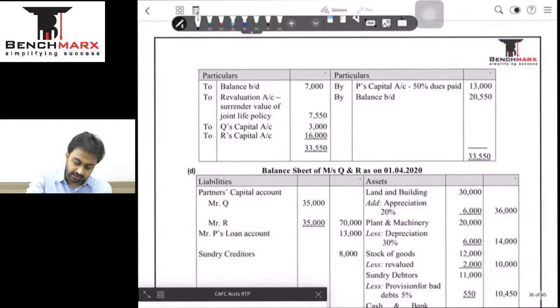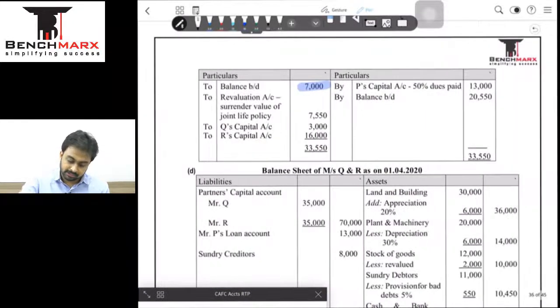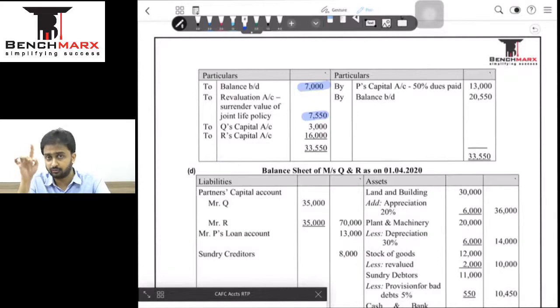So let us verify that. We start from the opening balance. Opening balance will come from the balance sheet. Let's verify that it is coming from here, 7,000. This is our opening balance. After the opening balance, we will get cash from the surrender of the Joint Life Policy, that is 7,550. Then we will get cash from Mr. Q and Mr. R, which balancing figures came for the capital adjustment, that was 3,000 and 16,000. And then we will pay Mr. P, who is the retiring partner, but we will pay him only 13,000, because the remaining 13,000 are still with the firm as a loan.